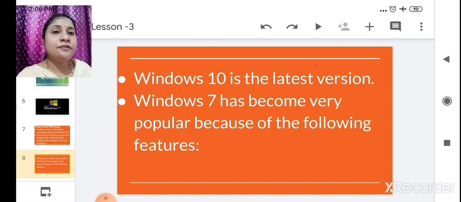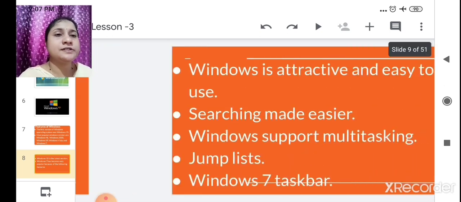Up till now we have used Windows 7. Windows 7 has become very popular. It is the most popular among all these Windows, that is XP, 2000, Windows Vista. From all these, Windows 7 has become very popular due to the following features.